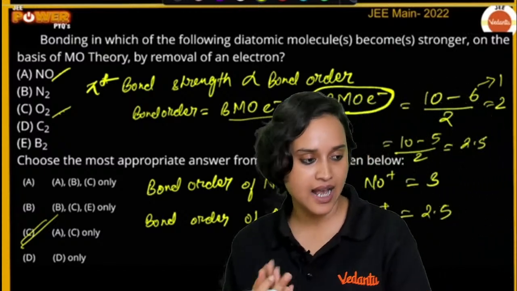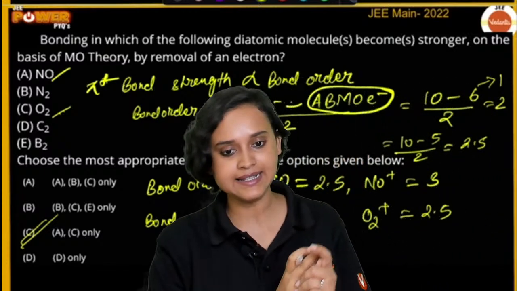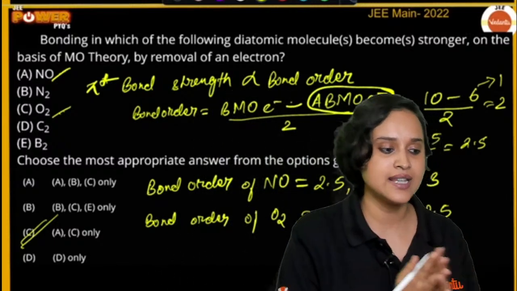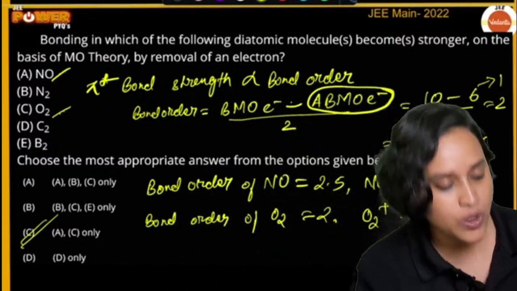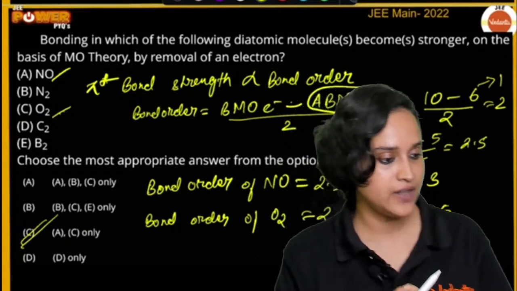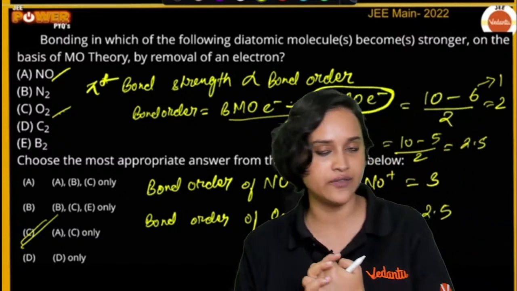Yes, Naga, you are absolutely right. It is A and C, right? It is A and C. Okay, Rajini, you are also absolutely right. CAF also got it. Very good.